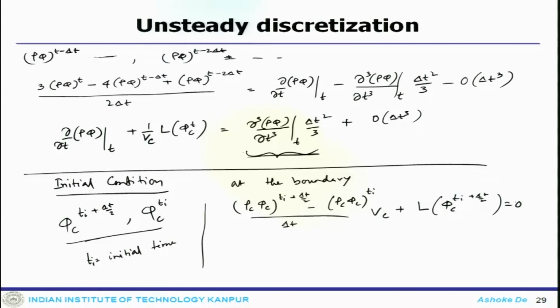So, for the first temporal element, the upwind interpolation yields a gradient computed as a difference between rho phi at Ti plus delta t by 2 and Ti, divided by delta t. However, for the regular element, the gradient is actually between rho phi at Ti plus 3 delta t by 2 and Ti plus delta t by 2, which is divided by delta t.